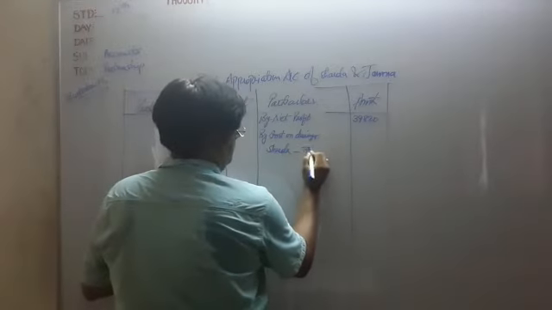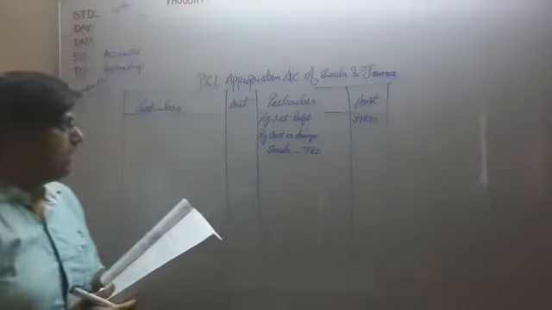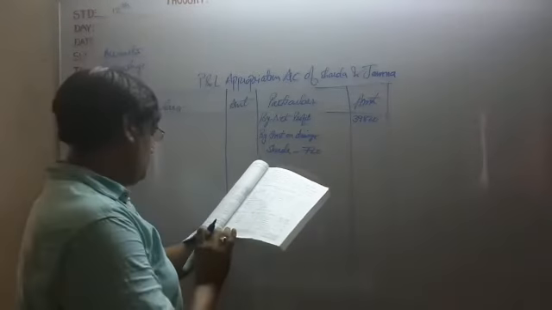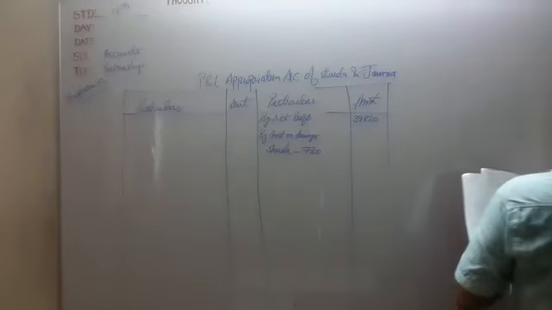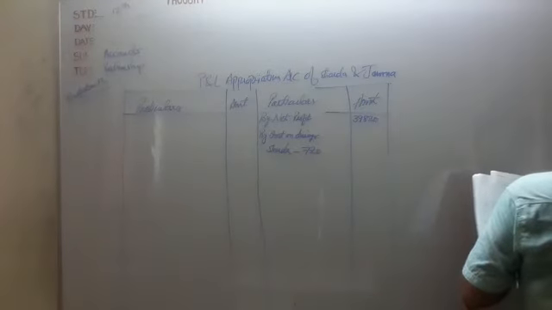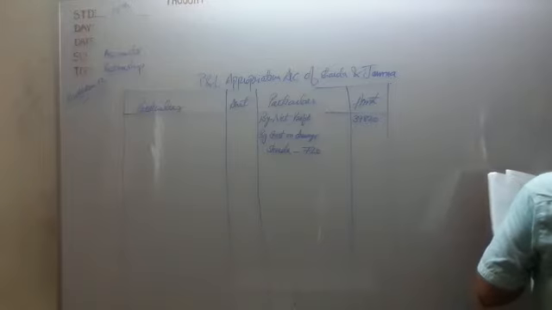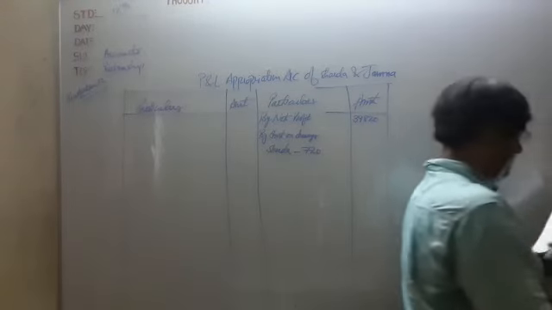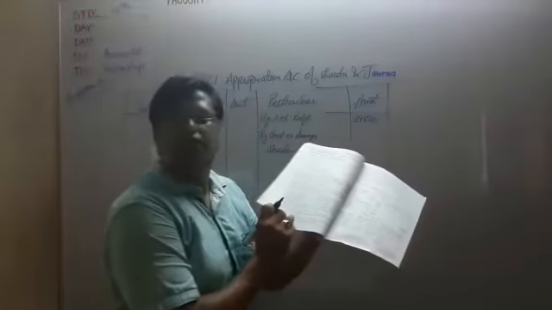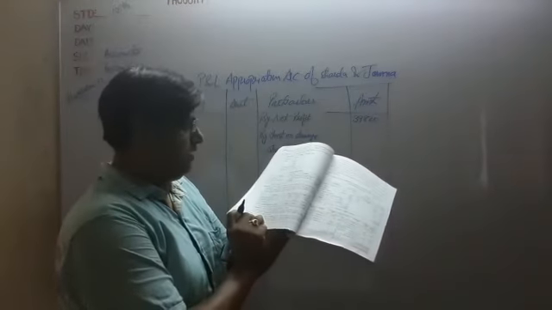And for Jamna, she withdrew 8,000 on 1/1/2017. So here we do rough work for Jamna. 8,000 into 12 by 100. Now the date we have to see is 1/1/2017, so 1, 2, 3, that is 3 months. So for 3 months at 12% interest rate, 3 by 12.